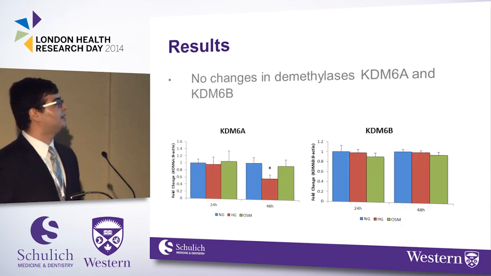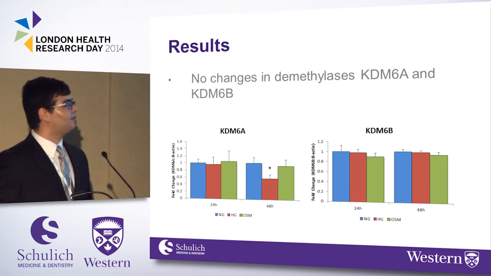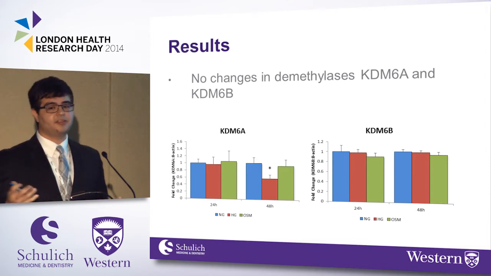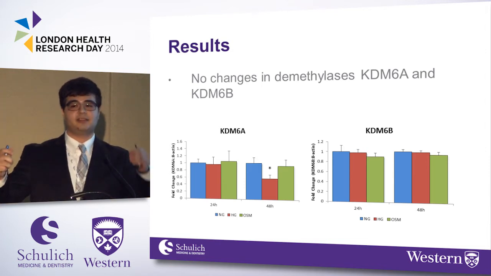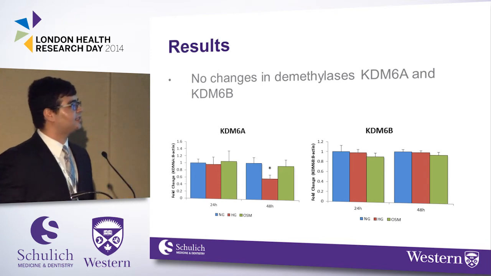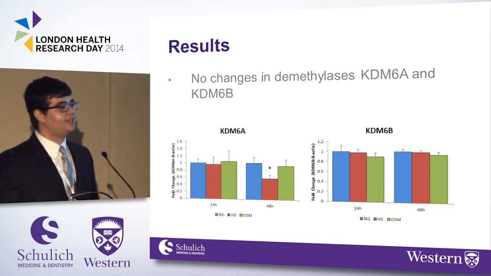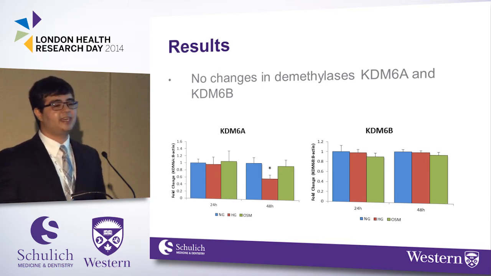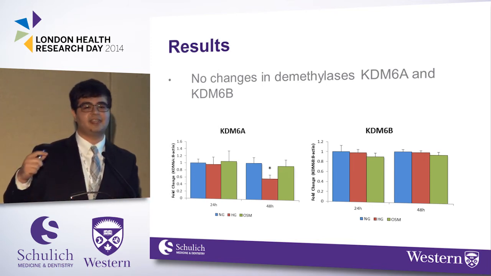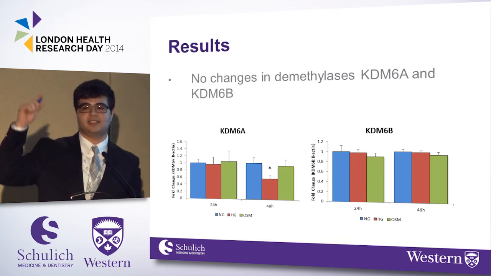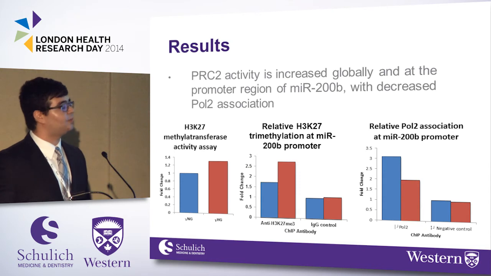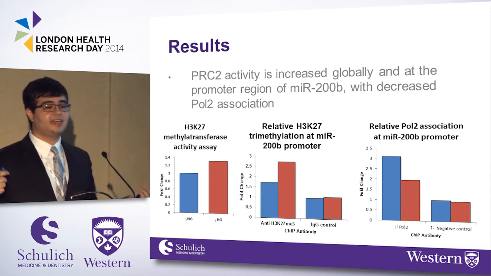Now, on the flip side, I've looked at the demethylases. And what we can see is that at 24 and at 48 hours, there's almost no change between the demethylases. The methyltransferase components go up, but the demethylases stay the same. Or in fact, it looks like at 48 hours, KDM6A, which opposes this type of methylation, appears to go down. So what we might expect is a net increase in H3K27 methylation activity. And this is some early data, but it does suggest that is the case.